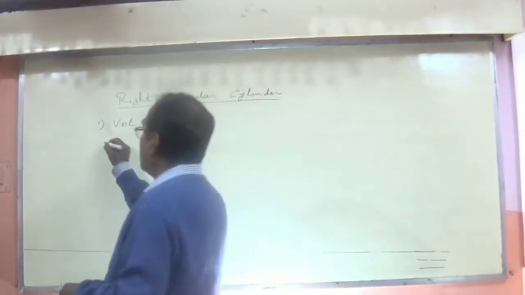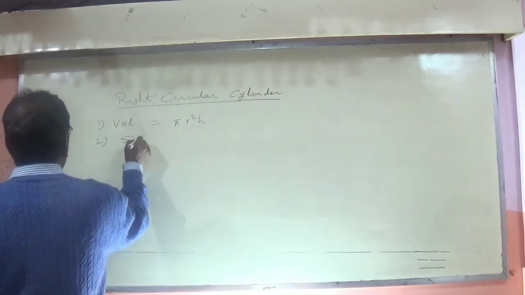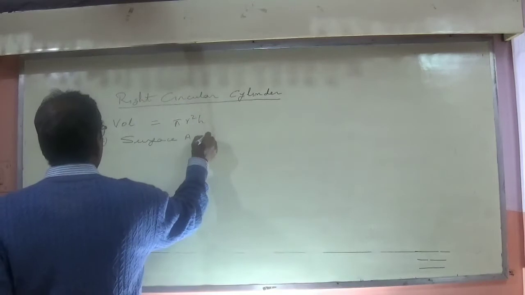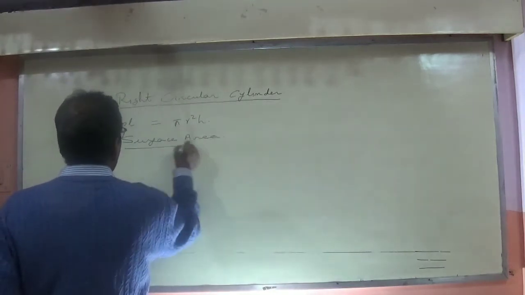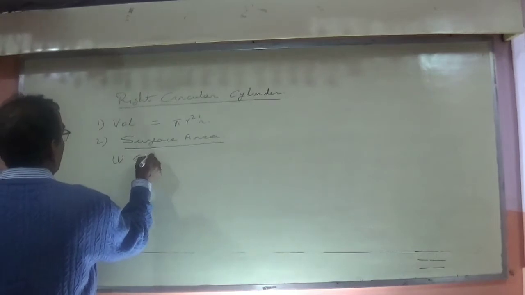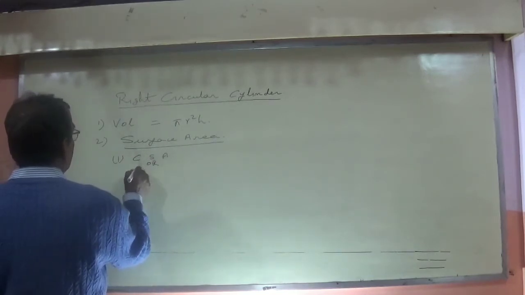Now let us try to find the formula for surface area. Again, there are two types of surface area. One is known as the curved surface area or lateral surface area.